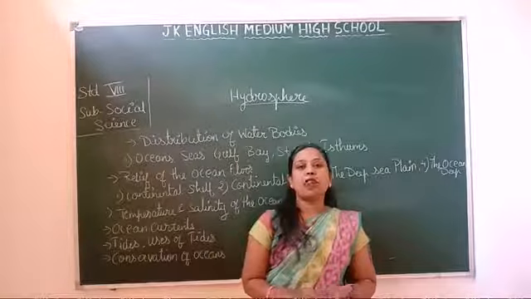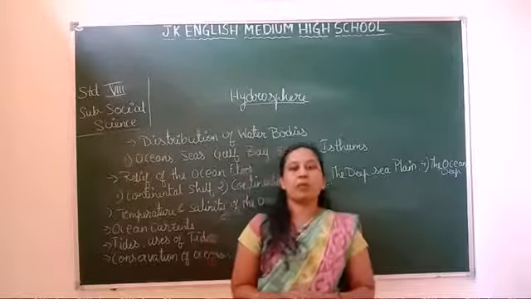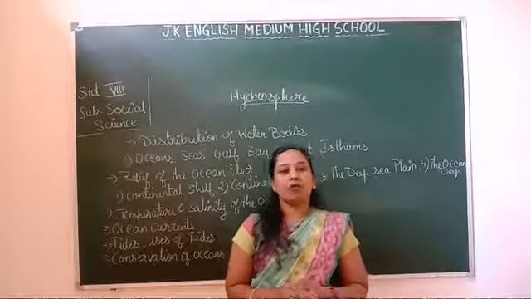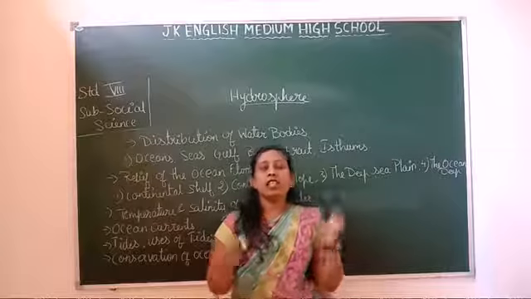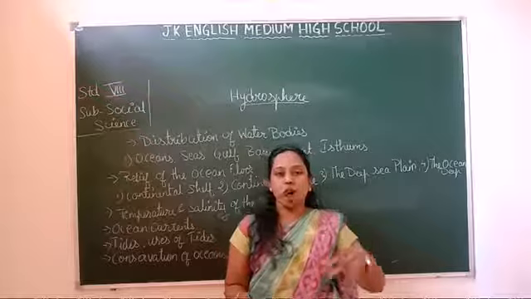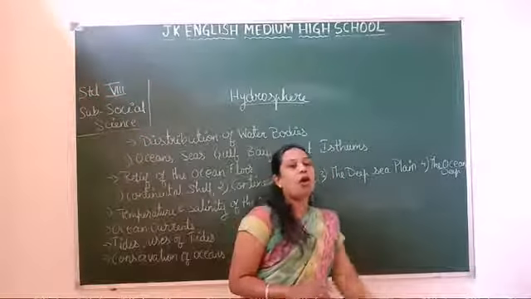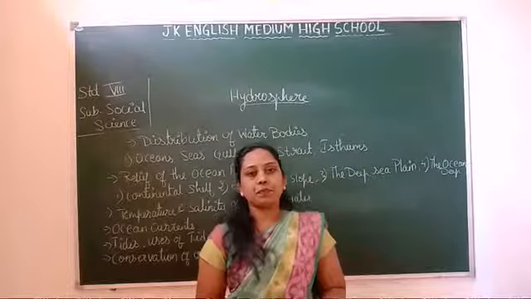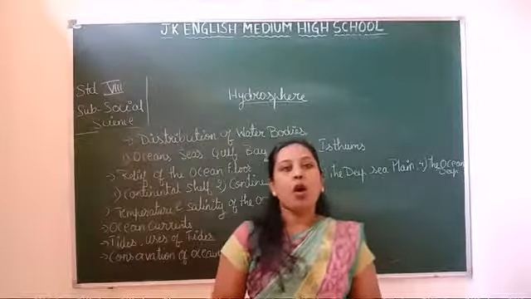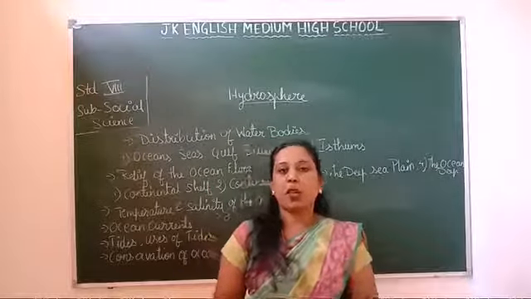And the next one is about the deep sea plain. This is the vast plain found at the bottom of the sea floor, and it covers a large area of the ocean floor. In this region, seamounts, which are nothing but mountains, and volcanoes are found inside the sea. So the next one is the ocean deep. The ocean deeps are also called ocean trenches. These are the deepest part of the ocean floor.